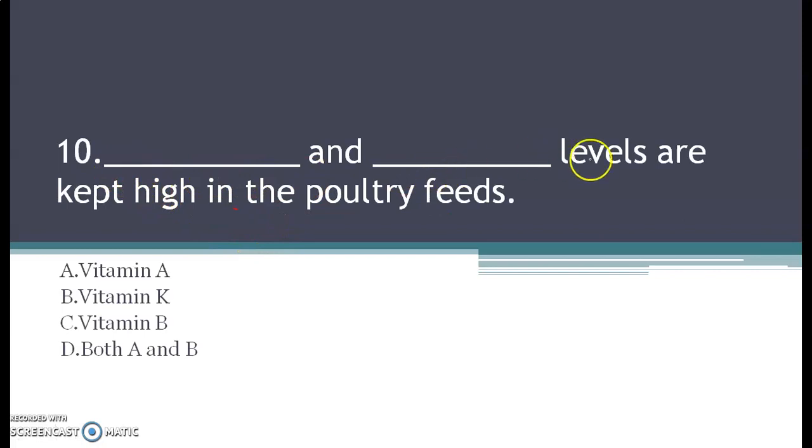Dash and dash levels are kept high in the case of poultry feed. Poultry feed means the sort of food which we are providing to the poultry birds when we are rearing them, when we are domesticating them. What kind of food do we like to feed them? So it should have vitamin A. Option A is vitamin A. Option B vitamin K. Option C vitamin B. And option D vitamin both A and B. So what is your correct answer over here?